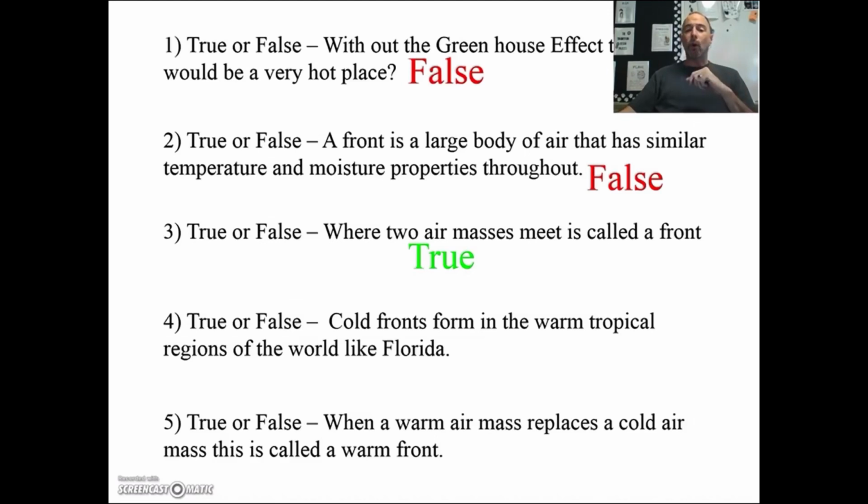Number 4, true or false? Cold fronts form in the warm tropical regions of the world like Florida. No. False. That's warm fronts. And number 5, true or false? When a warm air mass replaces a cold air mass, this is called a warm front. True. How'd you do? Good?